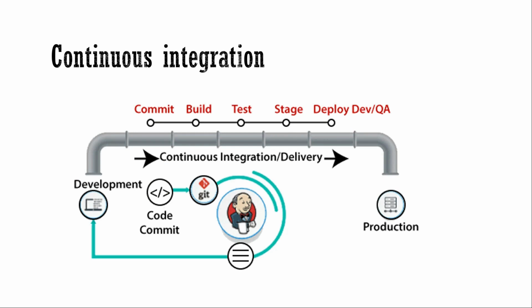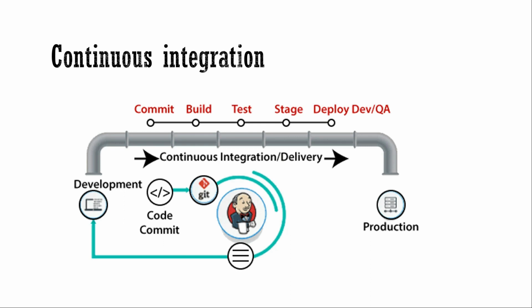We are using Jenkins as the DevOps tool, which is free software, and we are using a Git repository for committing our code. We do development in Eclipse or any other tool.